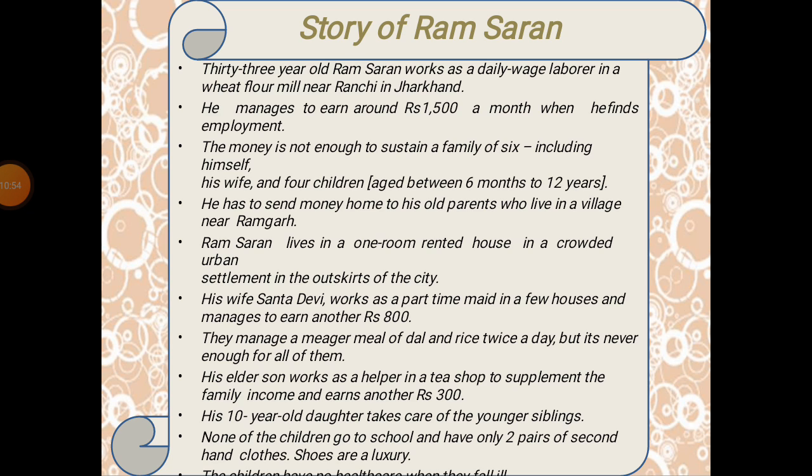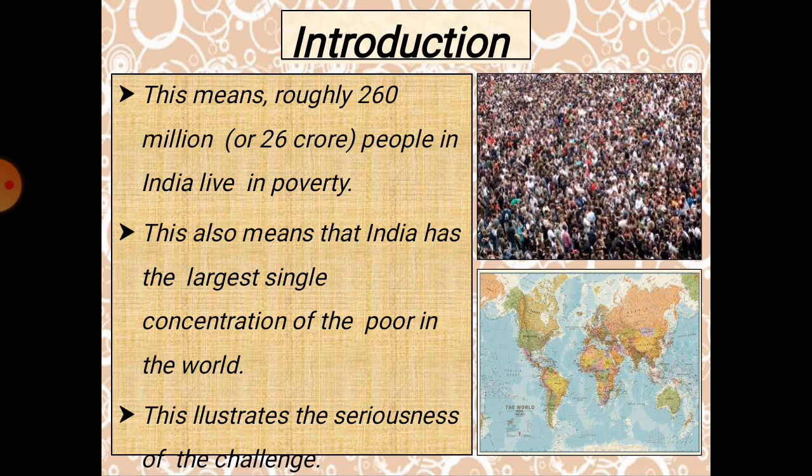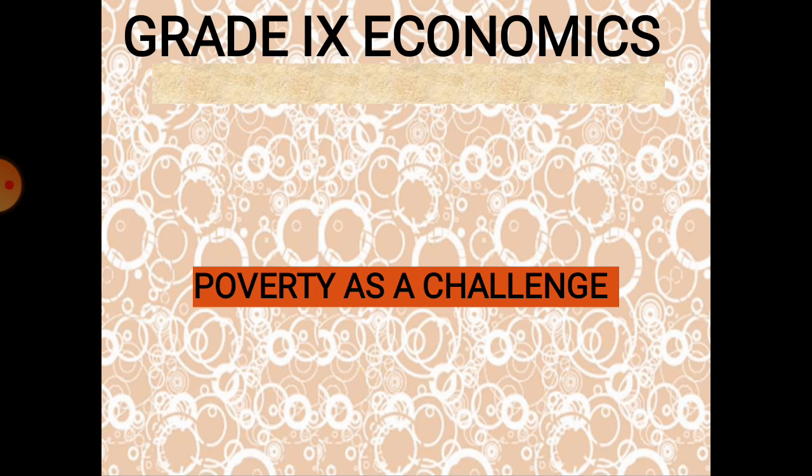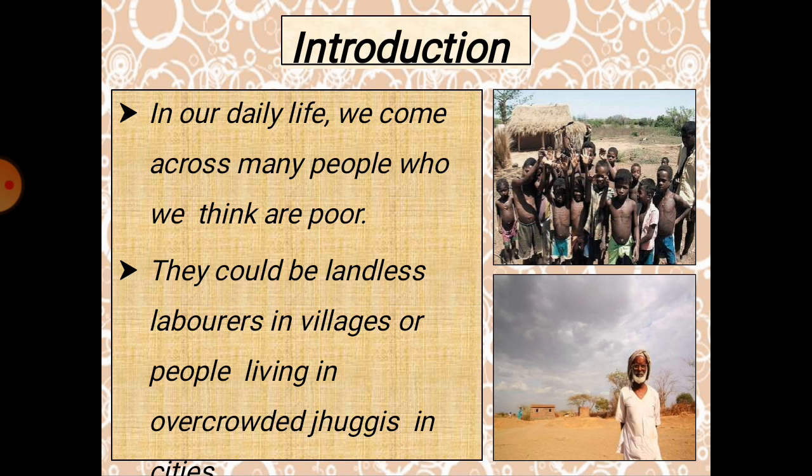So we'll have a quick recap of this. What is the chapter that we are dealing with today? We are dealing with the economics chapter, Poverty as a Challenge. It is the third chapter in your book, and we have started with the introduction.